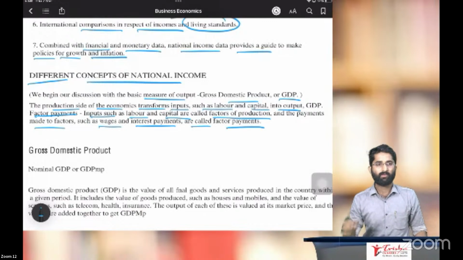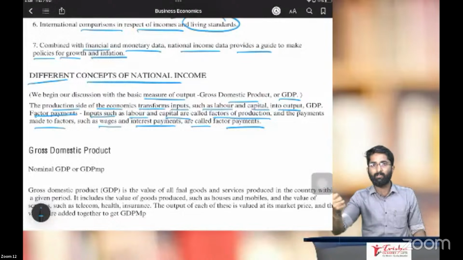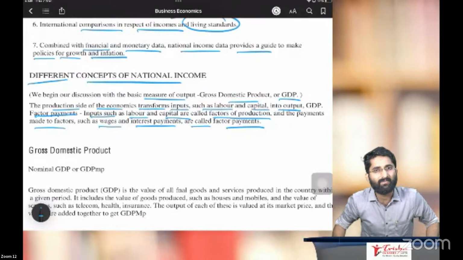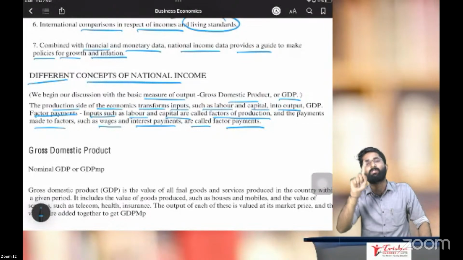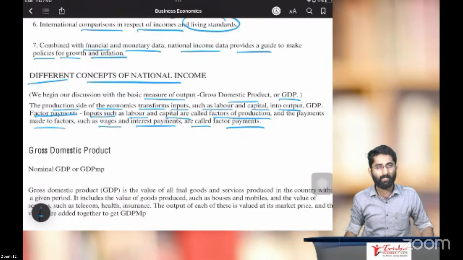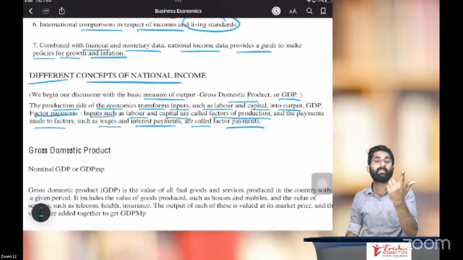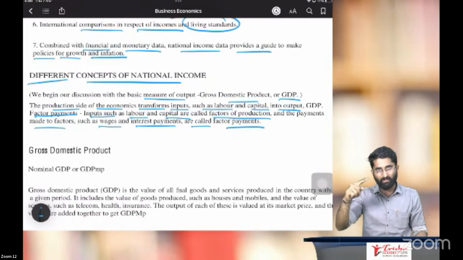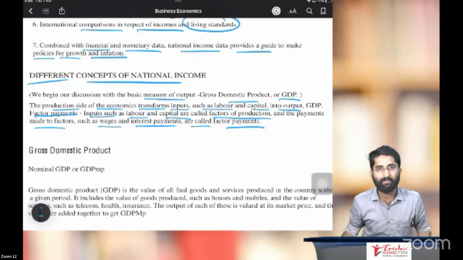So wages which we pay to the labor are factor payment. Payment which is done to the factor is called factor payment.